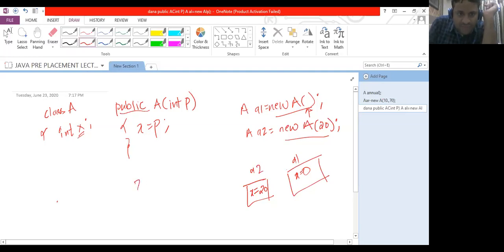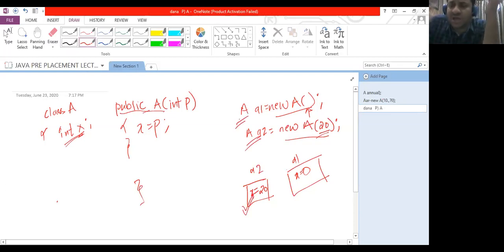All right, we have a class A with an integer value, and we have only a parameterized constructor. Now what will happen is, if I'm creating a2 and passing an argument, there is no doubt it will call this parameterized constructor, and x will be initialized with 20. Okay, this is done. But now what will happen with a1?